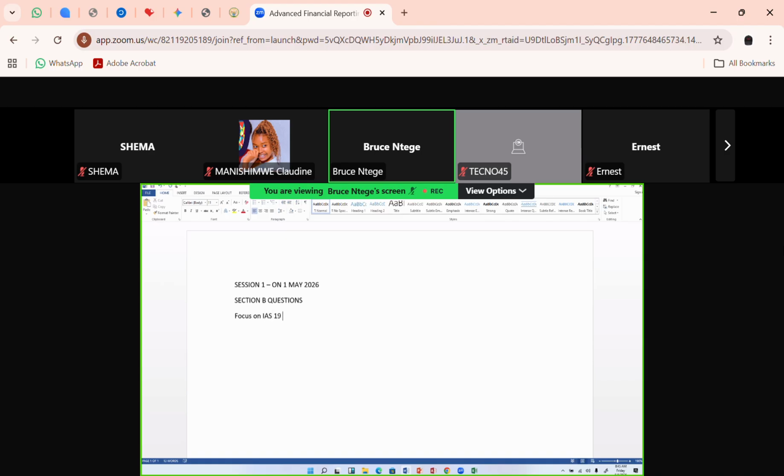But even while I focus on IAS 19, which is titled Employee Benefits, I'm going to be very specific with which area in that standard is regular in our paper, and therefore which area in that standard you need to put a lot of your attention on. In this case, we are looking at the defined benefit schemes, or the defined benefit pension plans. You can call them pension schemes.